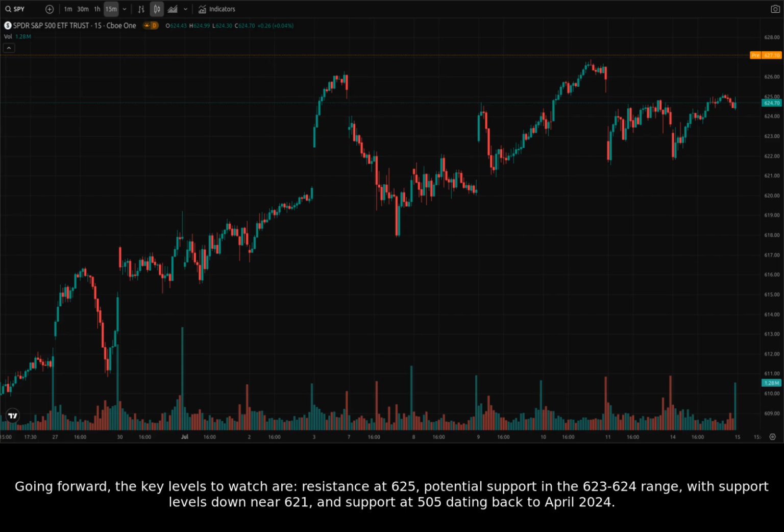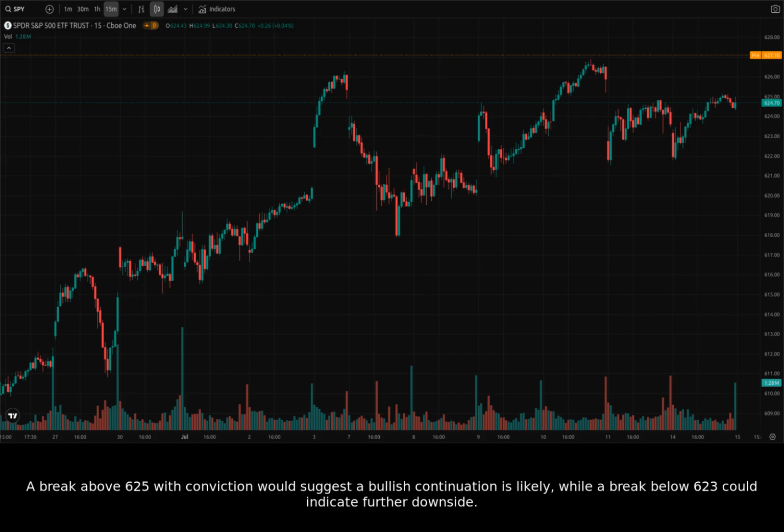Going forward, the key levels to watch are resistance at 625, potential support in the 623 to 624 range, with support levels down near 621, and support at 505 dating back to April 2024. A break above 625 with conviction would suggest a bullish continuation is likely, while a break below 623 could indicate further downside.